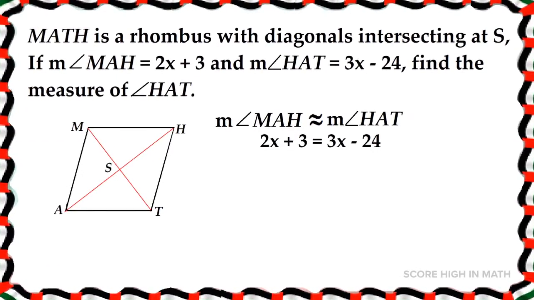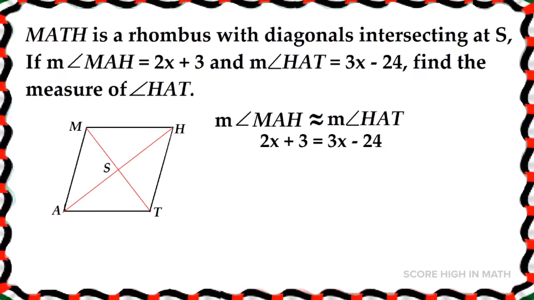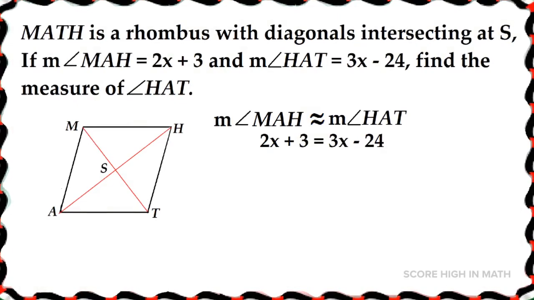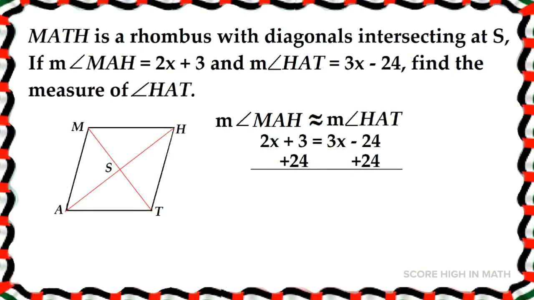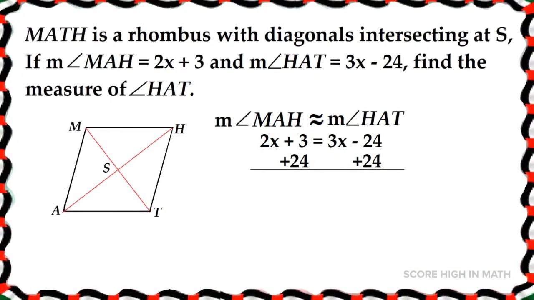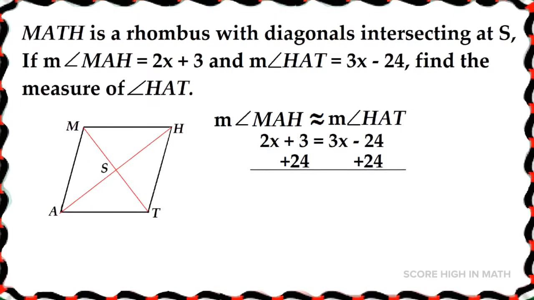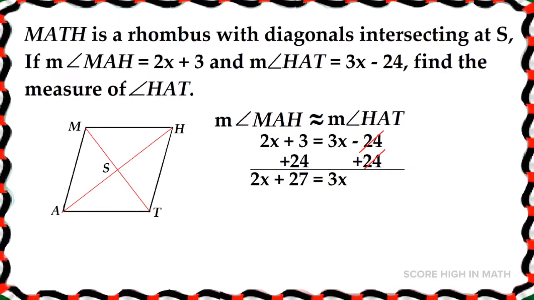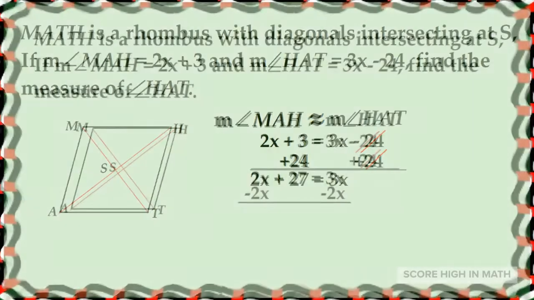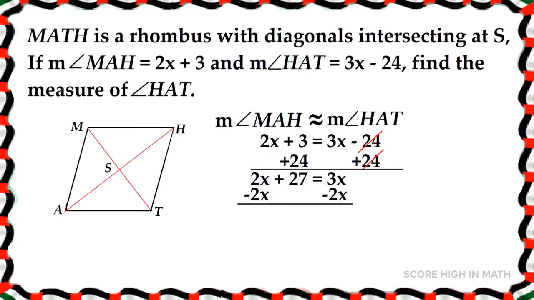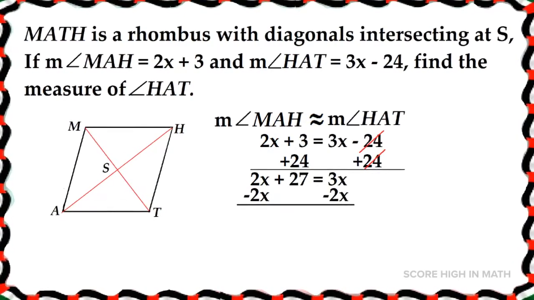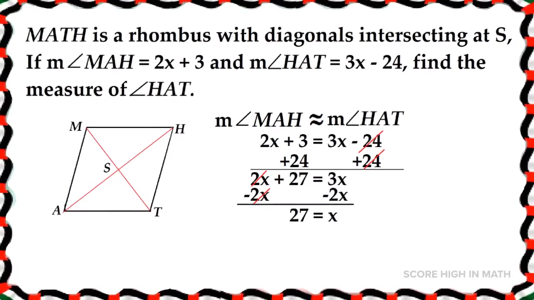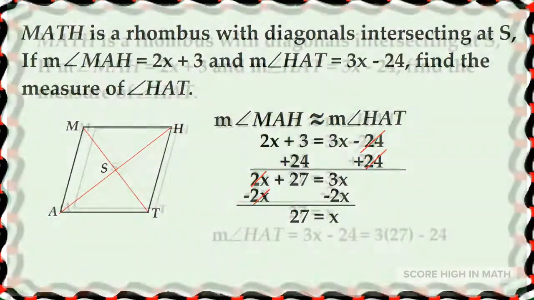Substituting the given values in the equation, it will give us 2x plus 3 is equal to 3x minus 24. To eliminate 24 on the right side, we are going to add 24 on both sides. And it will give us 2x plus 27 is equal to 3x. To eliminate 2x on the left side, we are going to subtract 2x on both sides, which will give us x is equal to 27.